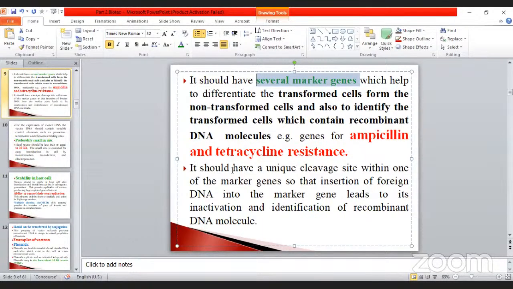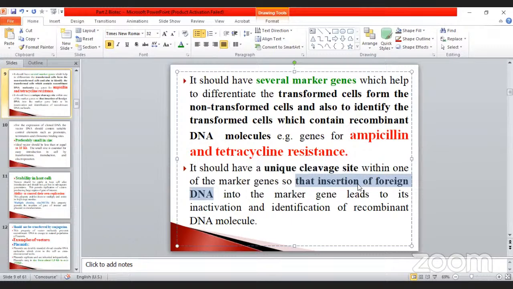And then it should have a unique cleavage site within one of the marker genes.